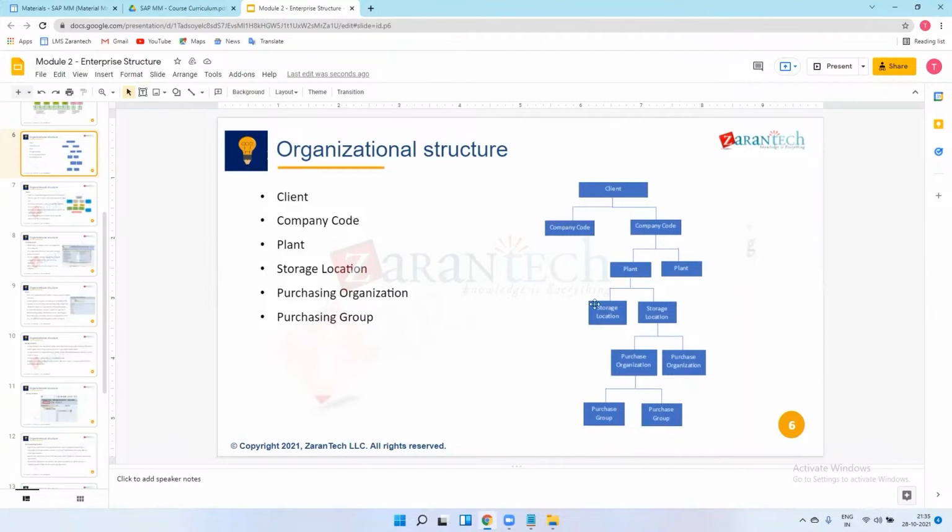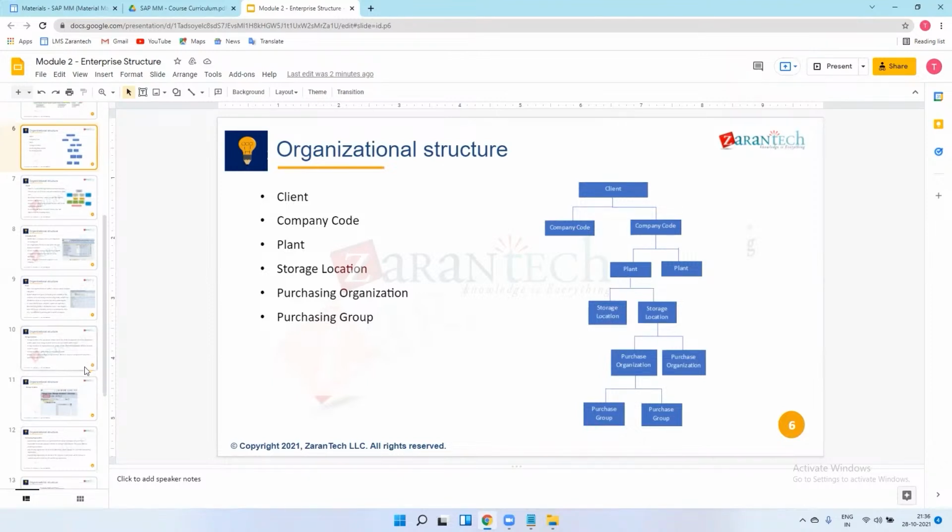This is one part of EWM, that is, warehouse management. There is one separate module for it, so we will focus on the storage location only. We will create storage locations in plants and keep our material in the storage location. As part of EWM, we would manage all the materials at storage location level, and that is a huge concept, so we will not go into that. As an MM functional consultant, we just limit it to the storage location within a plant.